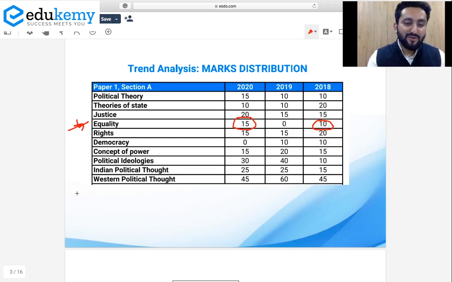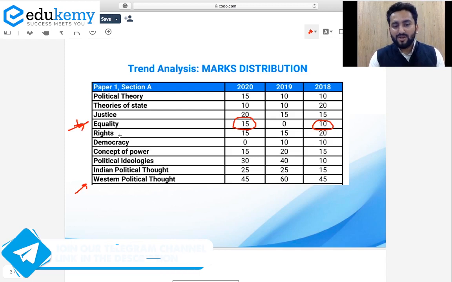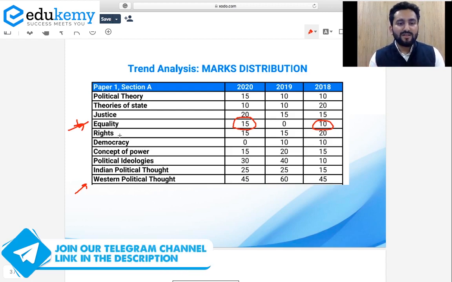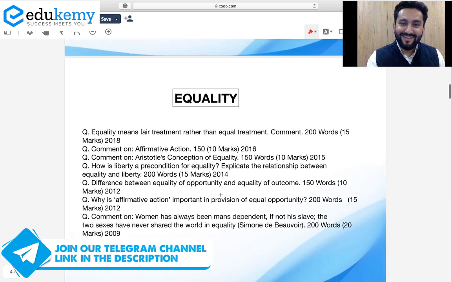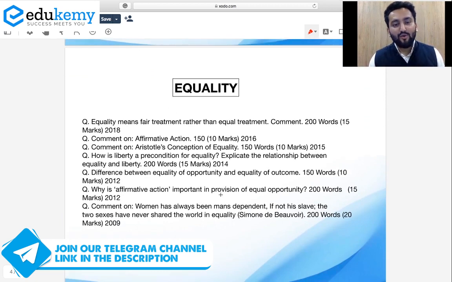For example, whenever you read Western political thought, in many instances, you will find equality. Why are we so concerned about equality, that equality as an idea is found in many units, whether we talk about democracy, whether we talk about ideas of Aristotle, whether we talk about Plato. Question over equality is spread everywhere. Why is it so important? So think over it. We are going to come over this discussion.